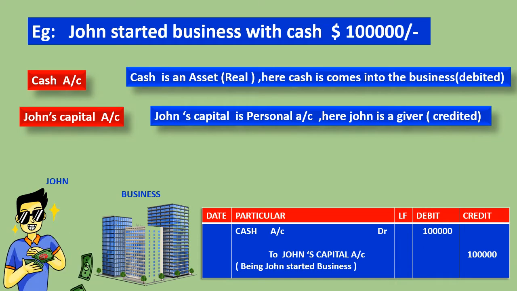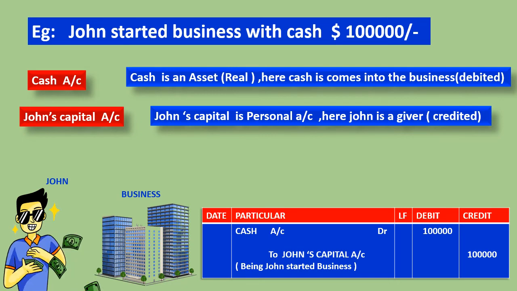Date means the date of the transaction, when it occurred. You should write that date here. Particulars means you write the journal entry of this transaction. And you should write a short description about this, that is, John started business. That is called narration. Narration is a short description about the transaction.